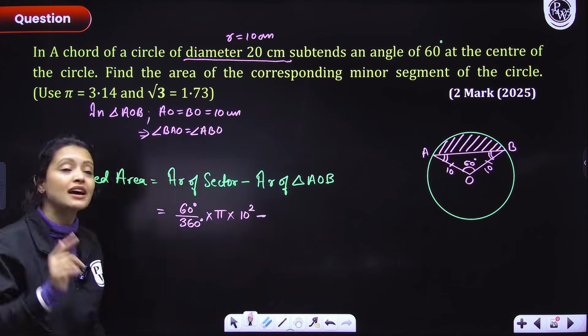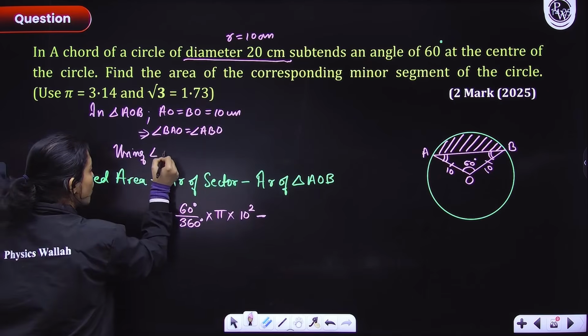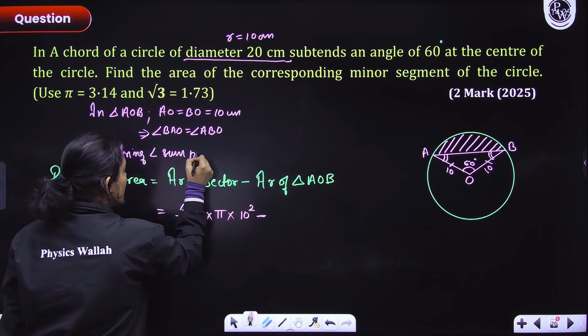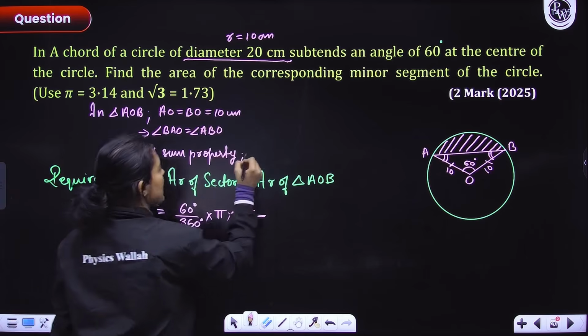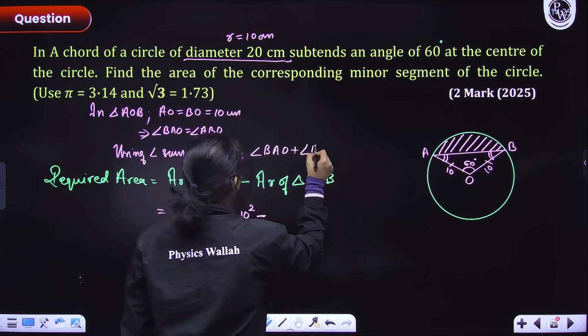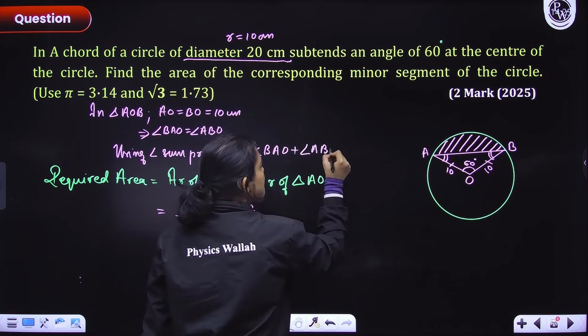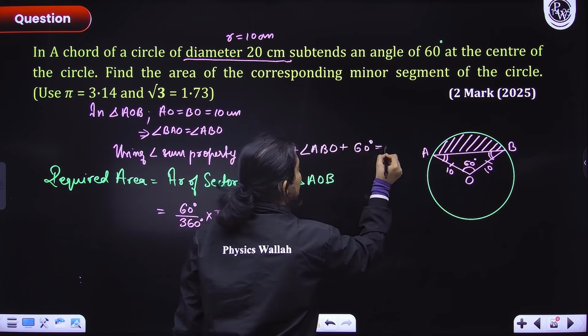Now you can use angle sum property, right? Using angle sum property, I can say कि भाई angle BAO plus angle ABO plus angle AOB, which is 60 degrees, is equals to 180 degrees.